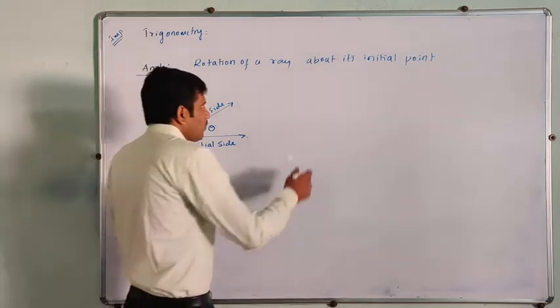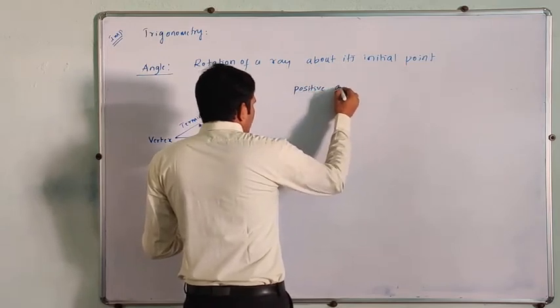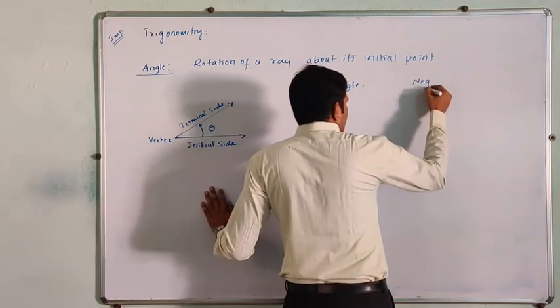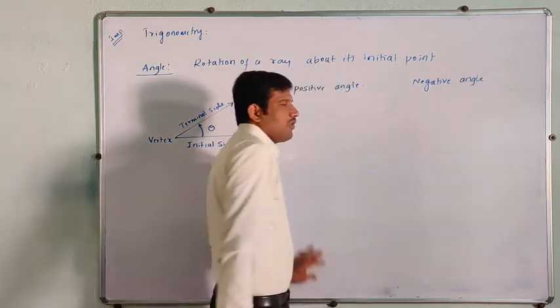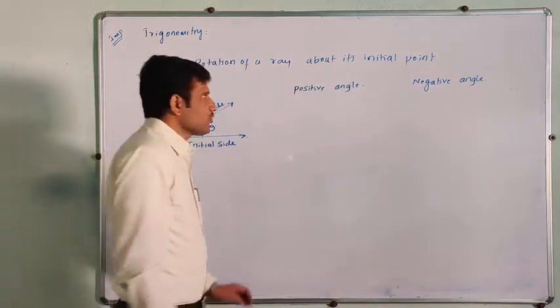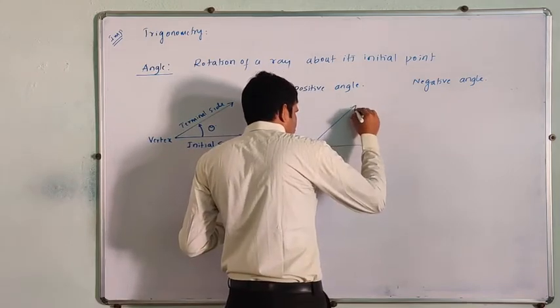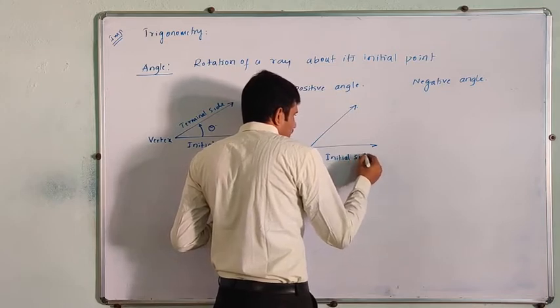Next, we have two types of angles: one is positive angle and one more is negative angle. What is the meaning of positive angle? See, this is the initial side, that is the initial position.